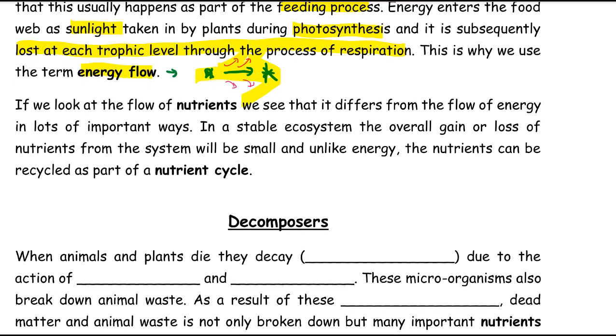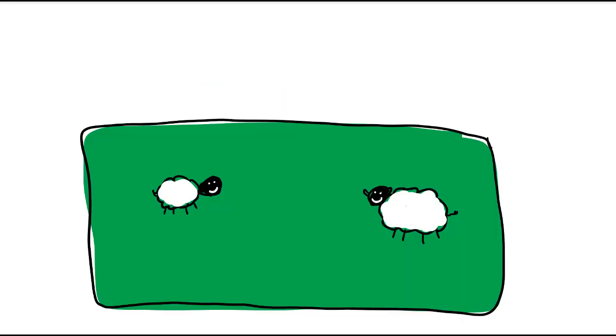If we look at the flow of nutrients though, we see that it differs from the flow of energy in lots of important ways. In a stable ecosystem, the overall gain or loss of nutrients from a system will be small, and unlike energy, nutrients can be recycled as part of a nutrient cycle. Now let me show you what I mean.